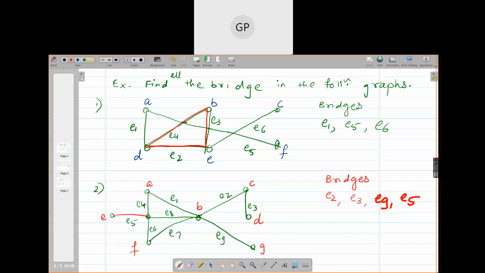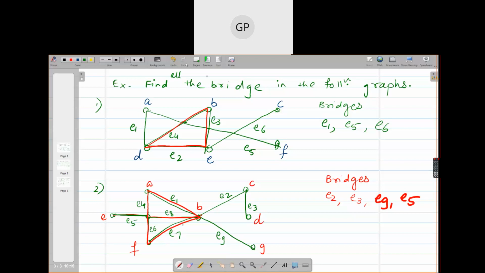So the edges which are part of the cycle, these edges which I'm drawing with red, let me draw this in green. The edges which are shaded in red are part of some cycle in the graph, so they are not bridges. Again and again I'm telling you to observe this so it becomes easy for you to locate the bridges. Clear? Finding bridges should not be a difficult task.